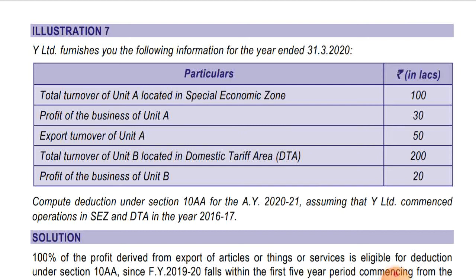Compute the deduction under section 10AA for the assessment year 2021, assuming that Y Limited commences operation in SEZ and domestic tariff area in 2016-17. So as we all know, 100% deduction will be allowed in respect of SEZ in the first 5 years. 17 is the first year, 18 is the second year, 19 is the third year, and this is the fourth year. So we will get the exemption, but only in respect of the special economic zone unit and not in respect of the domestic tariff unit. Okay, let's see the solution.